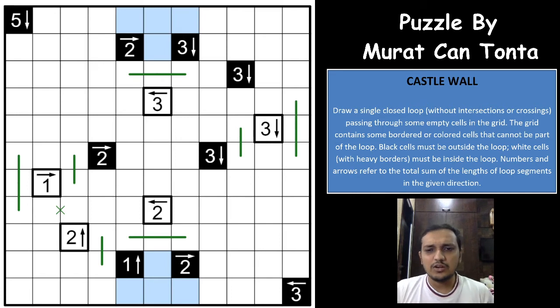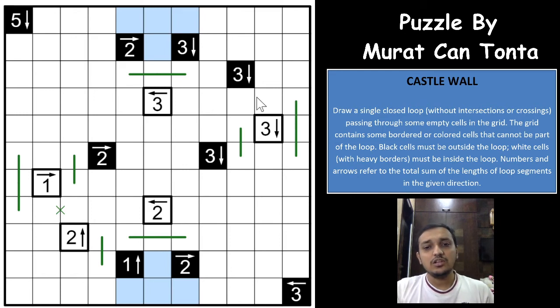So I have said almost all the possible tricks that are involved in a castle wall puzzle, and one more possible trick that I have missed is kind of an extension of the logic that I have already said. Whenever you have a black clue or a white clue one cell away from the edge, if it is a white clue you will have a loop passing behind it, and if it is a black clue there won't be any loop passing behind it.